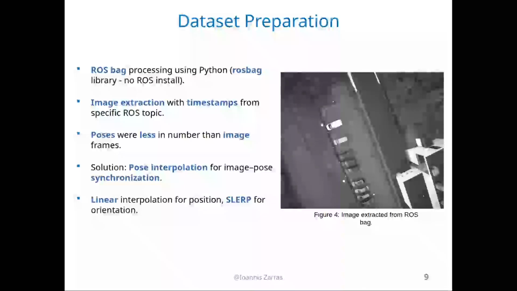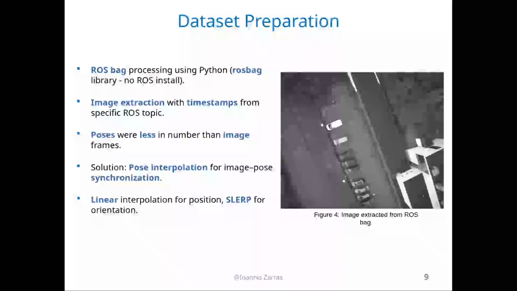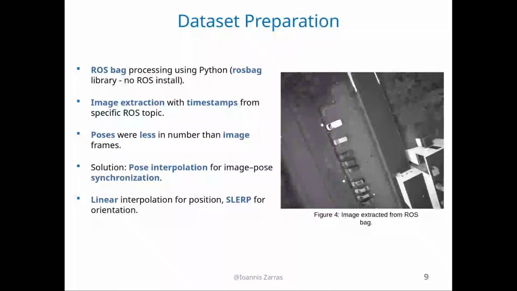There was a problem, however, which was immediately evident. Poses were less in number than image frames, much less in number actually. But the fortunate part is that they spanned the entire trajectory length in time. So the solution was to simply interpolate the poses, and this created a type of approximate synchronization.